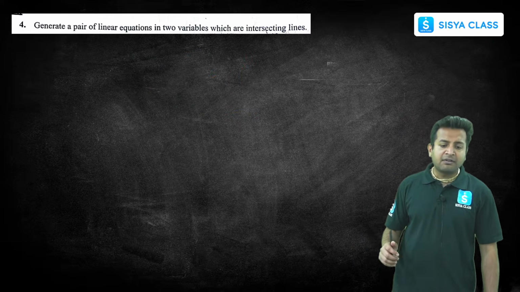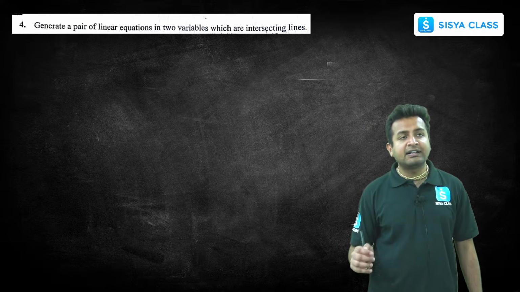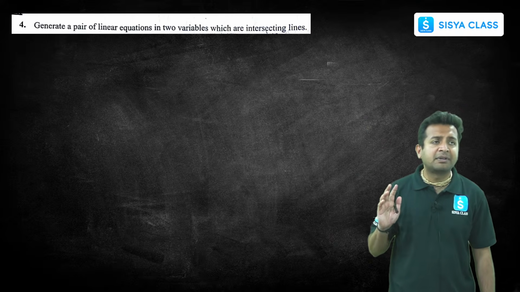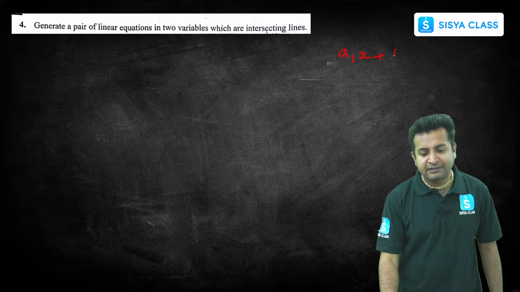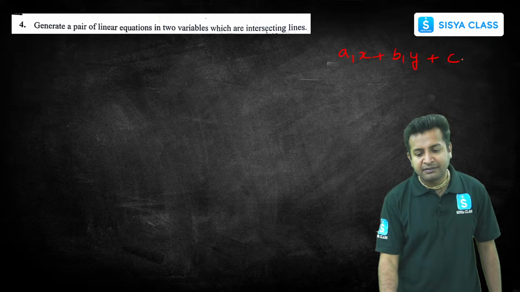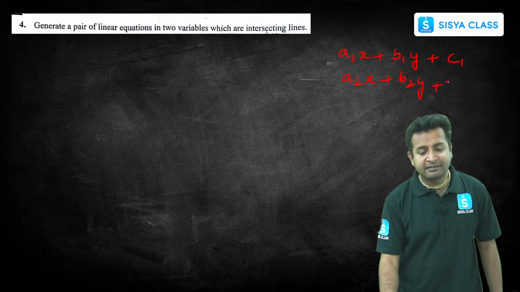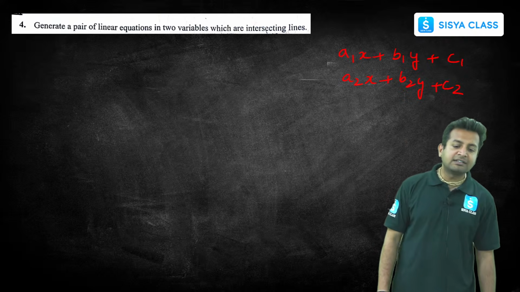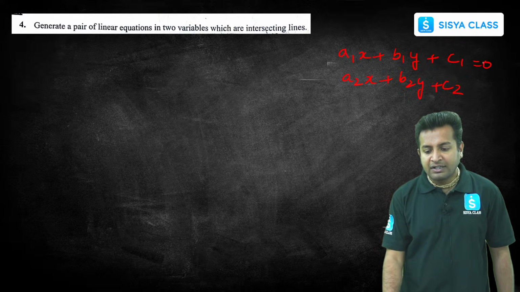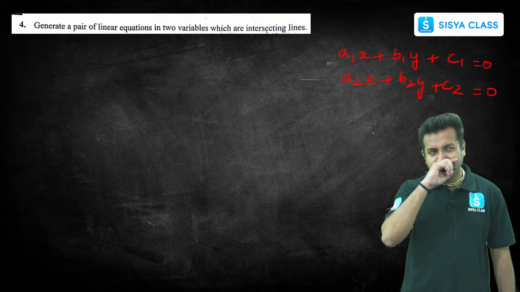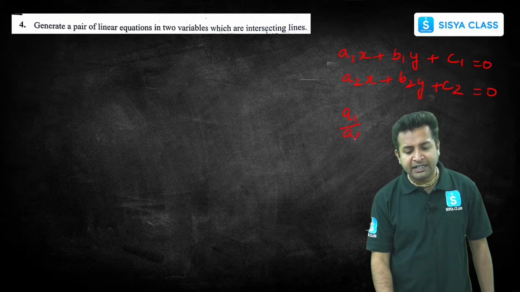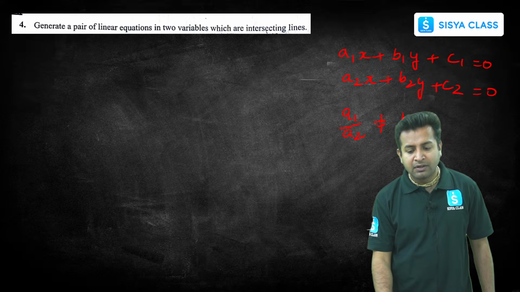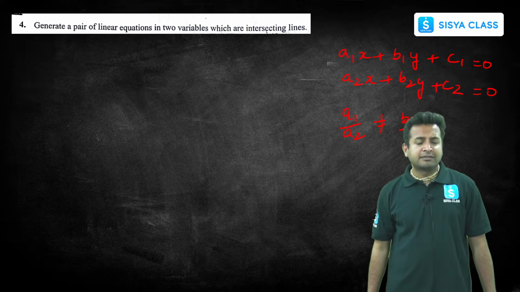Generate a pair of linear equations in two variables which are intersecting lines. Now I hope you all remember the condition: let's suppose we have a1x plus b1y plus c1, a2x plus b2y plus c2. These are the linear equations. Now basically, if the lines are intersecting, a1 upon a2 should not be equal to b1 upon b2, right?